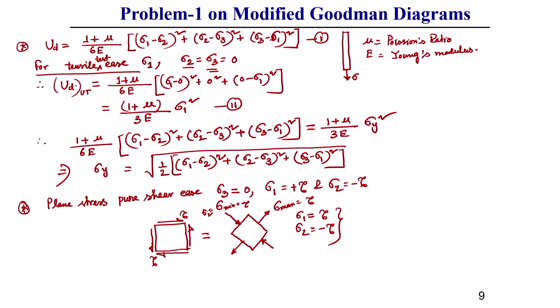In case of plane stress condition, sigma 3 will be 0. So, what distortion energy expression will we get?